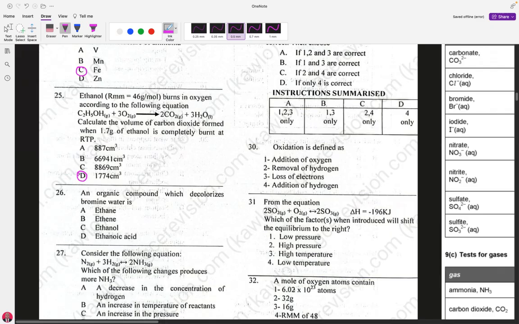And which of these is an alkene? Ethane is not an alkene. Ethene is an alkene. Ethanol is not an alkene. Ethanoic acid is not an alkene. So the right answer is B, because ethene is an alkene. Good. So our right answer is B. 26 is B.